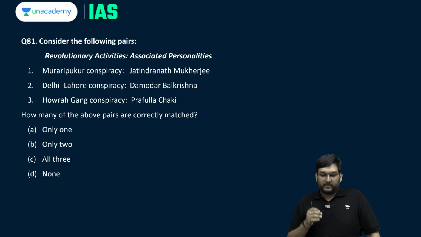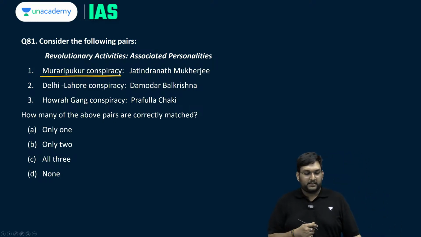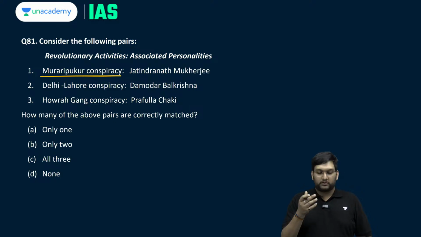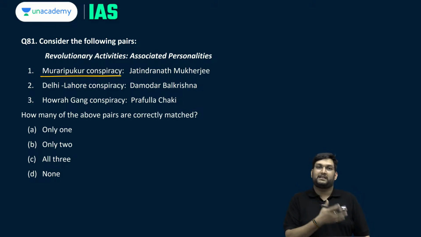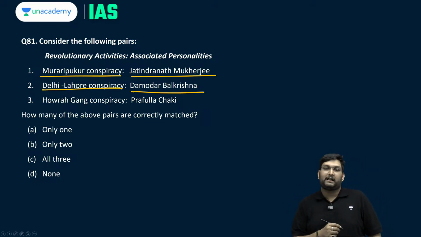Question number 81, revolutionaries and associated personalities. We have the Murarikpukur conspiracy, also basically called Alipur conspiracy case or the Maniktola conspiracy case. Jatindranath Mukherjee, Delhi Lahore conspiracy, Damodar Balkrishna, Howrah gang conspiracy, Prafulla Chaki, which are correctly matched.